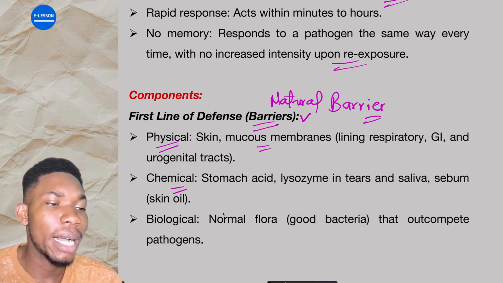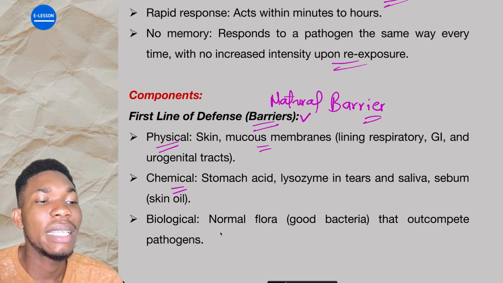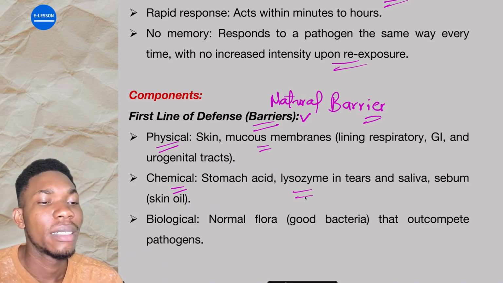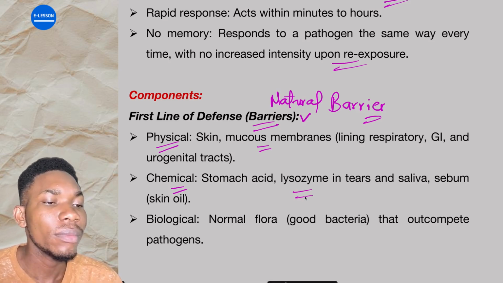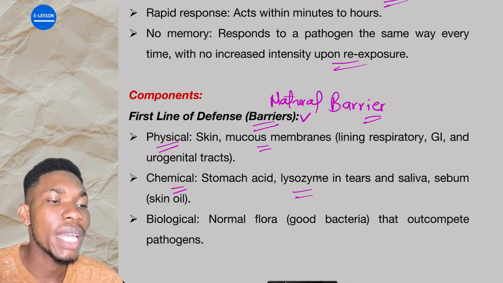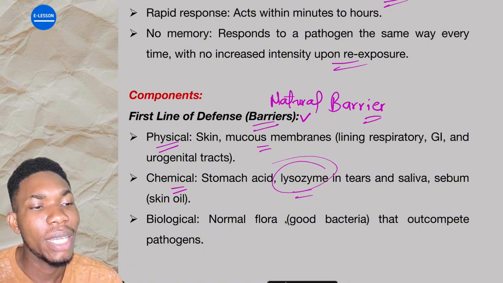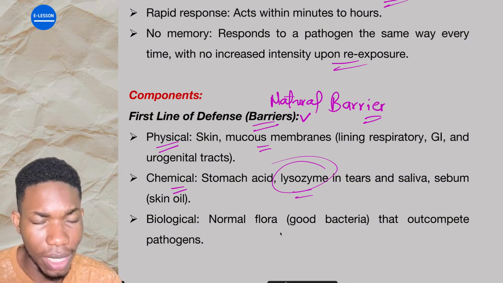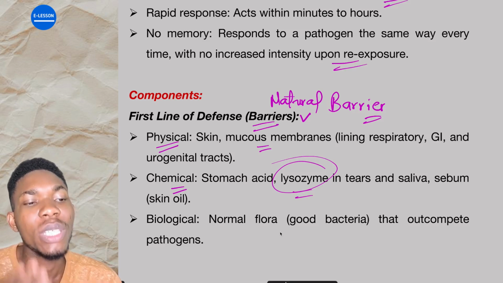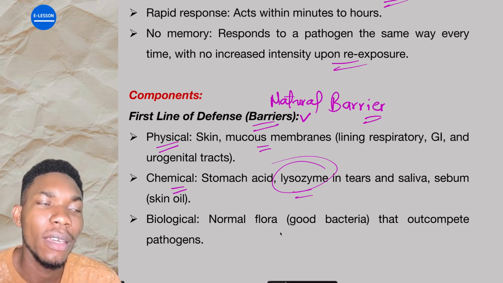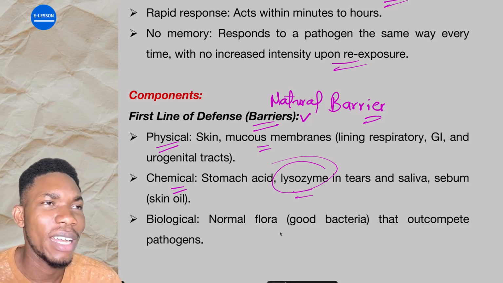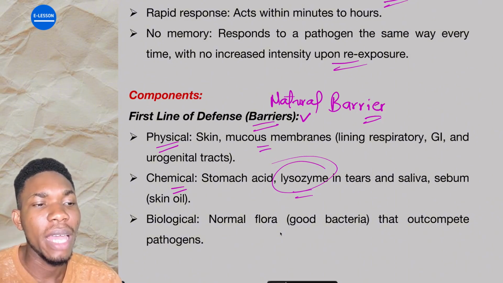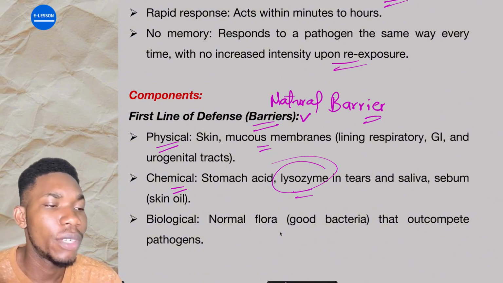Then chemicals, like the stomach acid that aids in digestion. Not all bacteria can actually survive this stomach acid. So when they get there, they die. They are innate immunity. Lysozymes in tears and saliva, they are innate immunity. These ones, they kill. That's why they call them lysozymes. Are you getting it? They are capable of breaking down harmful foreign substances, like in the tears. That is why most times when you shed tears, you are washing off some things. Your eyes become clearer. Is that true? Sometimes when you cry, at the end of the day, your eye becomes red and so on. But the tears you are releasing help clean the eye and make everything okay.